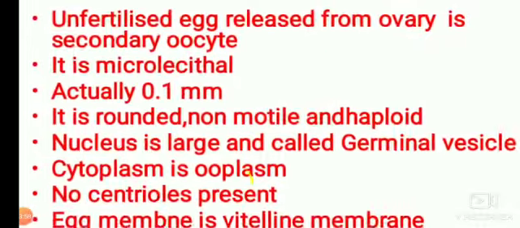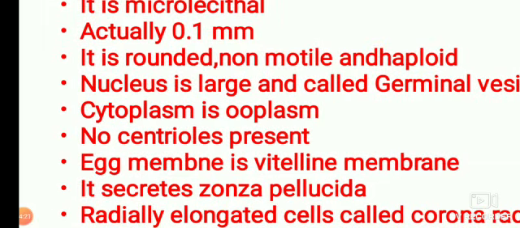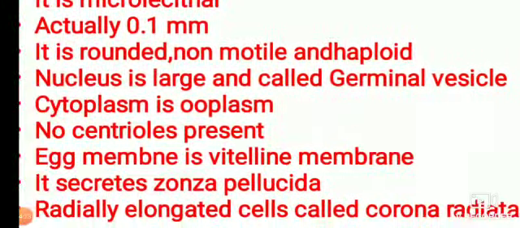Structure of the secondary oocyte. The secondary oocyte is an unfertilized egg released from the ovary. It is microlecithal because the yolk content is very small. It is 0.1 mm in size. It is rounded, non-motile and haploid. The nucleus is large, called the germinal vesicle.